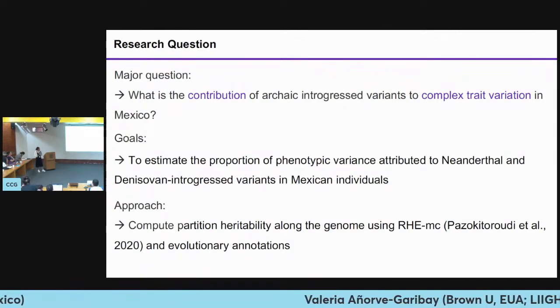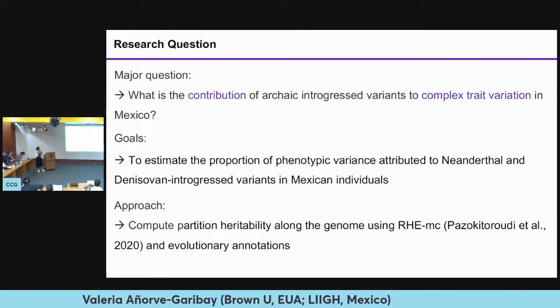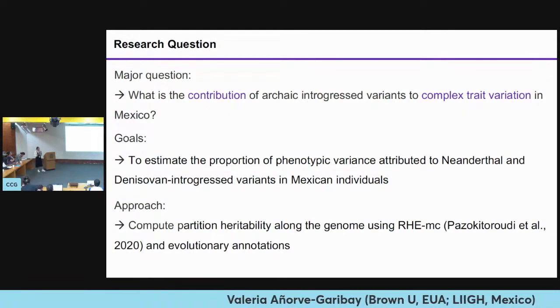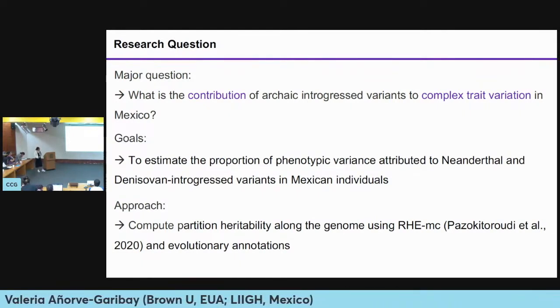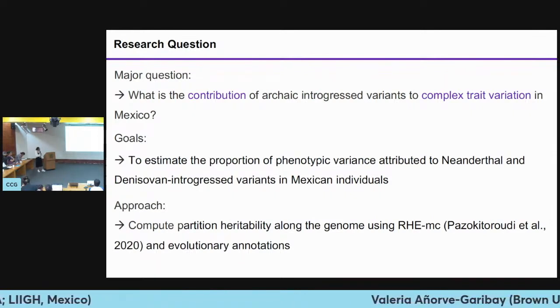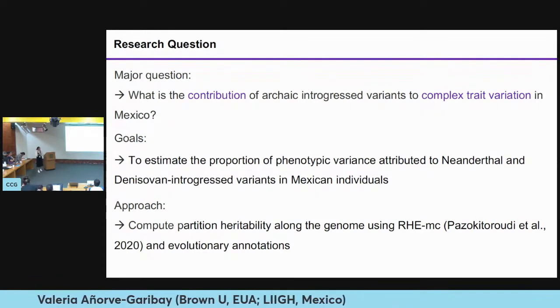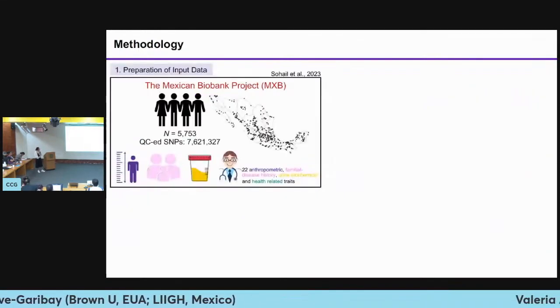So the major question of my project is to know what is the actual contribution of archaic-introgressed variants to complex trait variation in Mexico. The main goal that I have right now is to estimate the proportion of phenotypic variance that can be attributed to Neanderthal and Denisovan introgressed variants in Mexican individuals. The approach that I'm following is to compute partitioned heritability along the genome using a previously proposed method called RHEMC, and evolutionary annotations regarding Neanderthal ancestry and Denisovan ancestry.